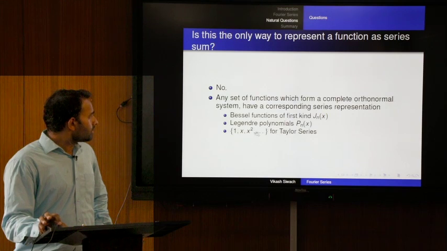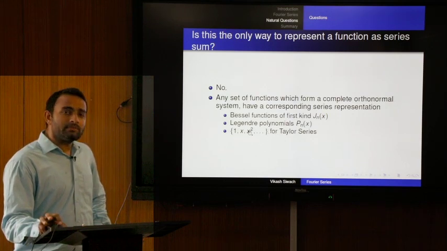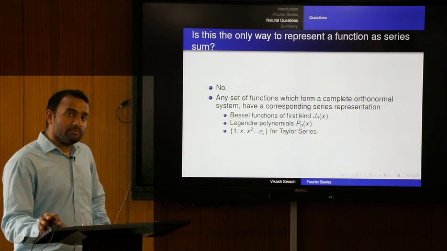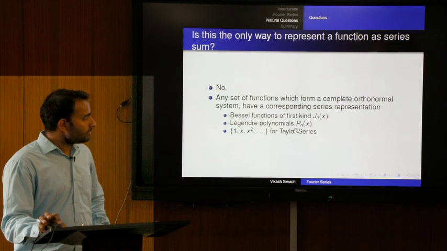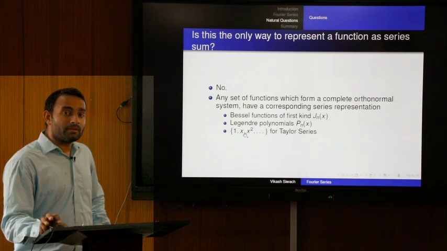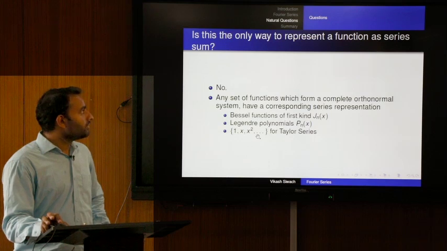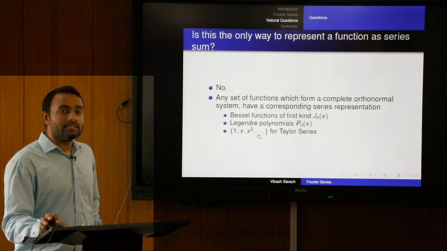This is not an orthonormal system, but even so we can represent infinitely differentiable functions as a polynomial kind of sum called Taylor series. We have expressions for e raised to power x, sin x using 1, x and x square and so on, called Taylor series. So, there are many ways to represent a function as a series sum.